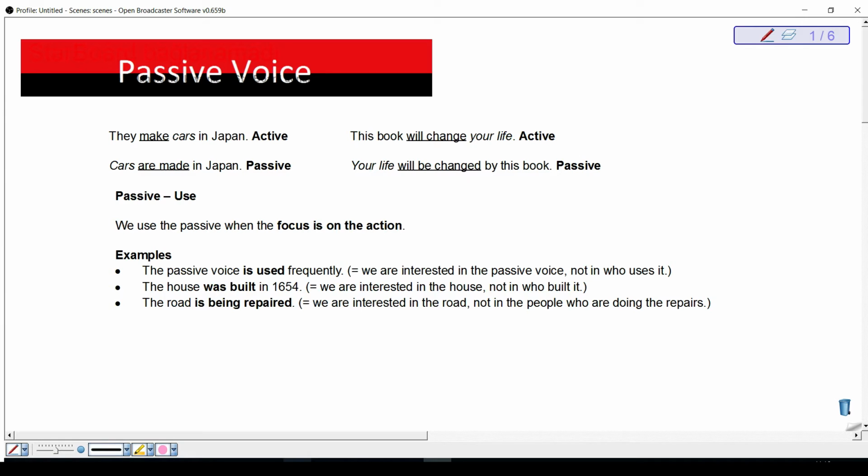Here are some examples. The passive voice is used frequently. We are interested in the passive voice, not in who uses it. The house was built in 1654. We are interested in the house, not in who built it. The road is being repaired. We are interested in the road, not in the people who are doing the repairs.